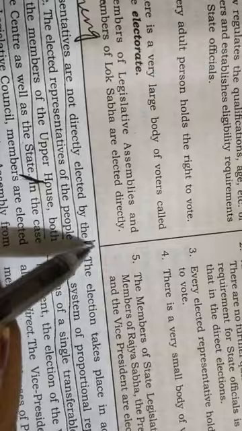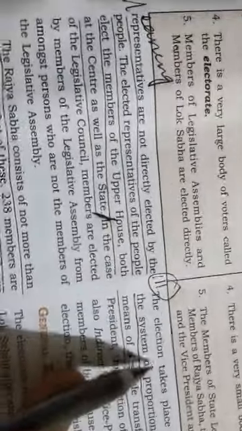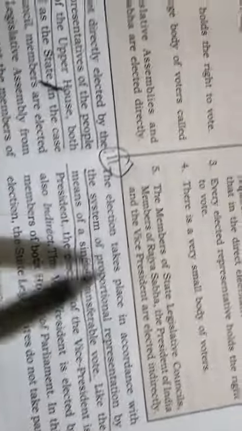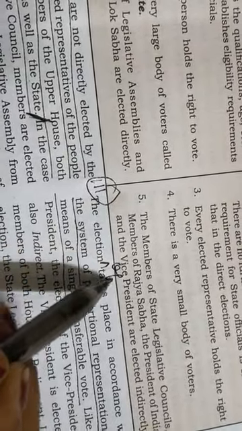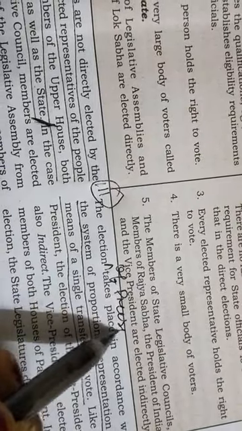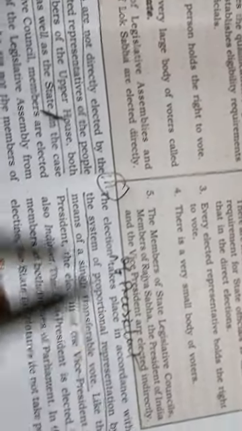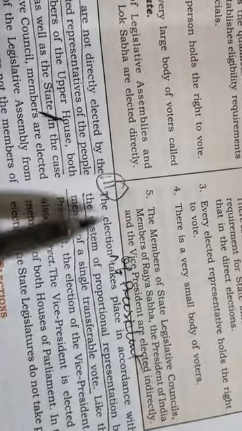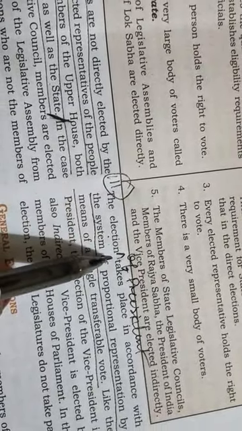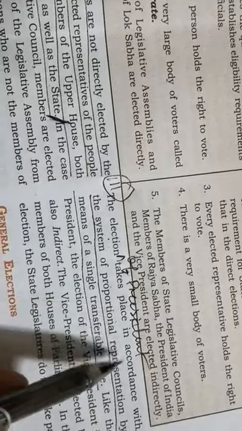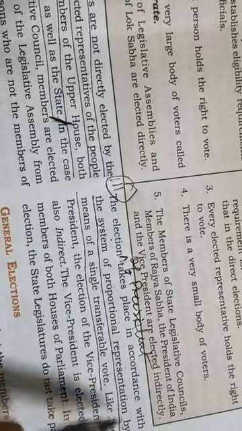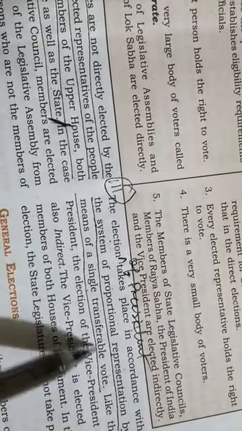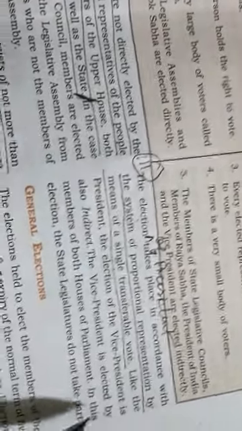And what is the third point of the President of India? This is the third point. The election. Here you make an arrow after "election" and write "of President". In the third point, the election of President takes place in accordance with the system of proportional representation by means of single transferable vote. So these are the 3 points of the President, children.